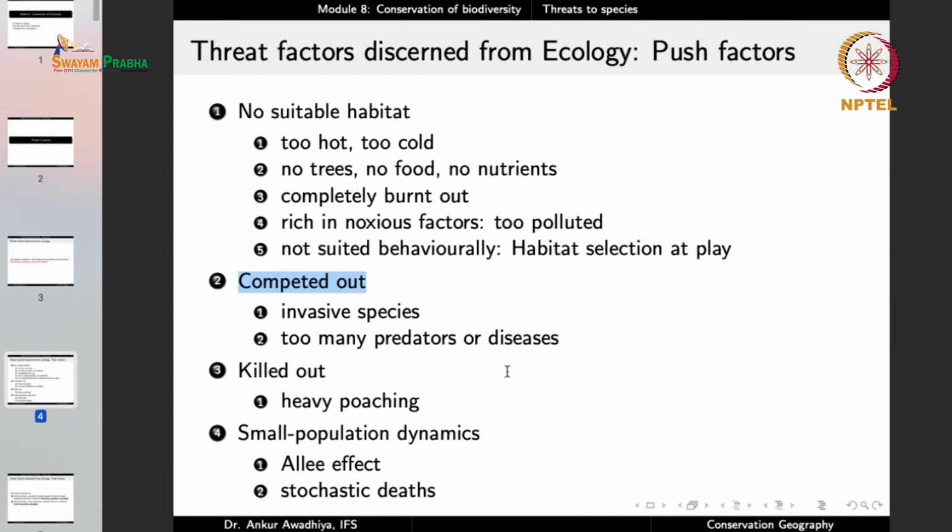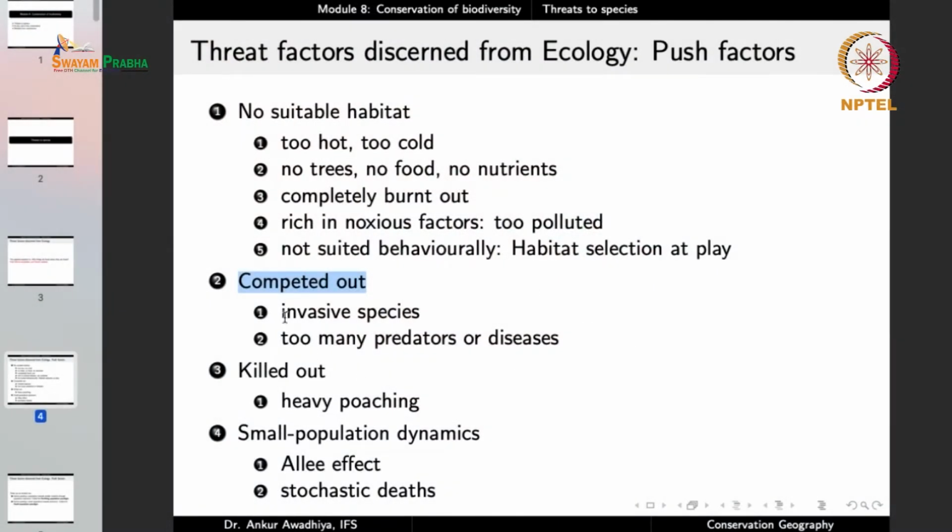Or the presence of too many predators or diseases. In a large number of situations, we have observed that people are now moving into the forest in a very large way. And when people go into the forest, they also take their dogs with them. Now, if the dogs have rabies, then rabies will also move into the forest ecosystem. When people take their cattle into the forest areas, then the diseases that are found in the cattle, things like tuberculosis, things like mastitis, things like foot and mouth disease, things like ringworm, they also make an entry into the forest areas.